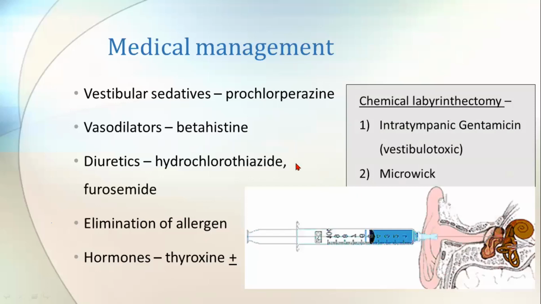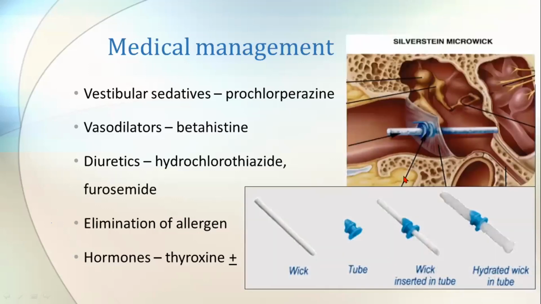Coming to chemical labyrinthectomy, you are damaging the labyrinth chemically. Which chemical are you giving here? Gentamicin. Why gentamicin? Because gentamicin is toxic to the vestibule. It damages the sensory structures in the vestibule. How do you give it? With a syringe, you insert a long needle or a spinal needle and give into the middle ear, keeping the tip of the needle in the region of the round window. So through the round window, the drug slowly diffuses inside and will damage the vestibular receptors like your macula and the crista.